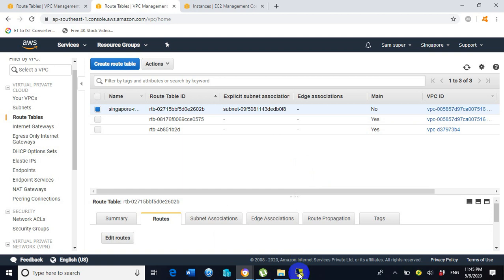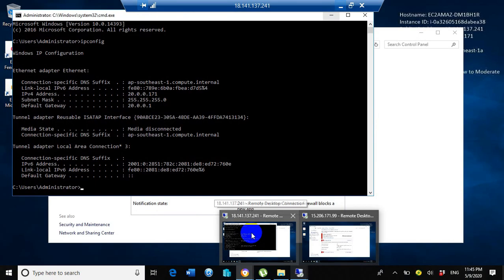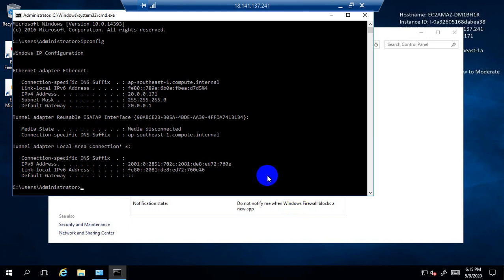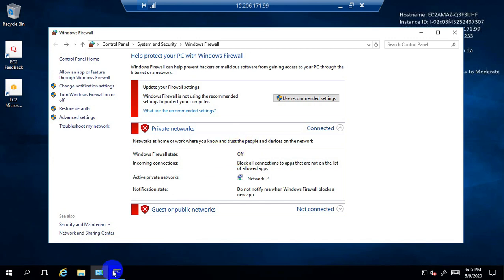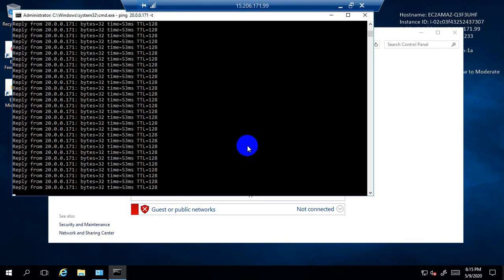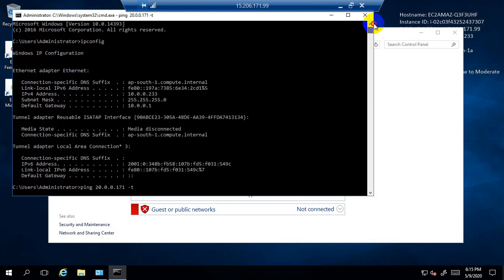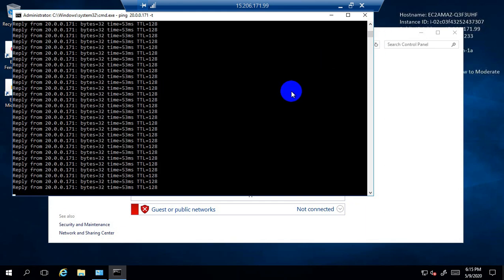Now let us test it. Now let us check on the VPC. Wow, we got the successful ping between the two EC2 instances. So here we are getting the successful ping reply from one EC2 instance to the second EC2 instance after the successful peering between both of the VPCs located inside the different regions. So peering is successful. Our lab exercise we have performed successfully.